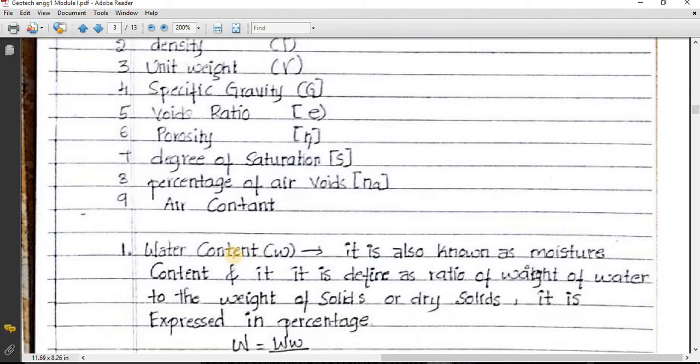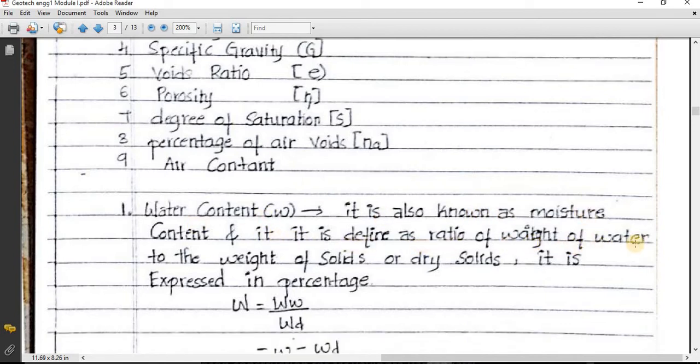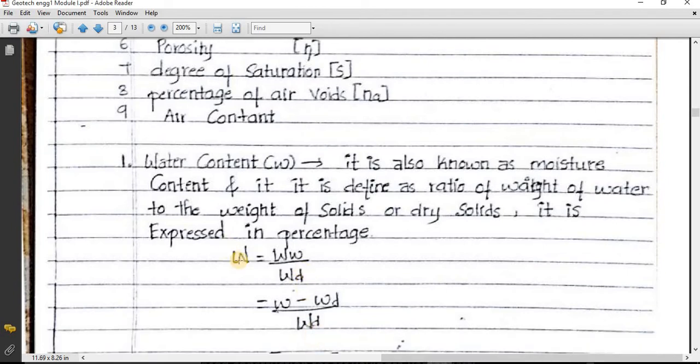So what is this water content? Water content is also known as moisture content. It is defined as the ratio of weight of water to the weight of soil solids or dry solids. So Ww divided by Wd is going to give us water content.